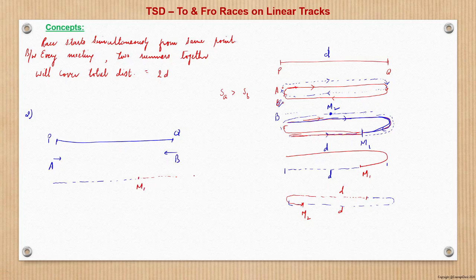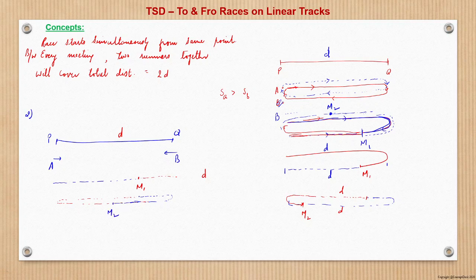So what happens? Together the distance covered is the length of the distance D. So for the first meeting, the distance covered is D. Now for the second meeting, what will happen? B will continue his race towards P and then will turn back, right? And meanwhile, after meeting at M1, A will also continue his race towards Q, and after reaching Q, will turn back. Suppose they meet here. This is M2.